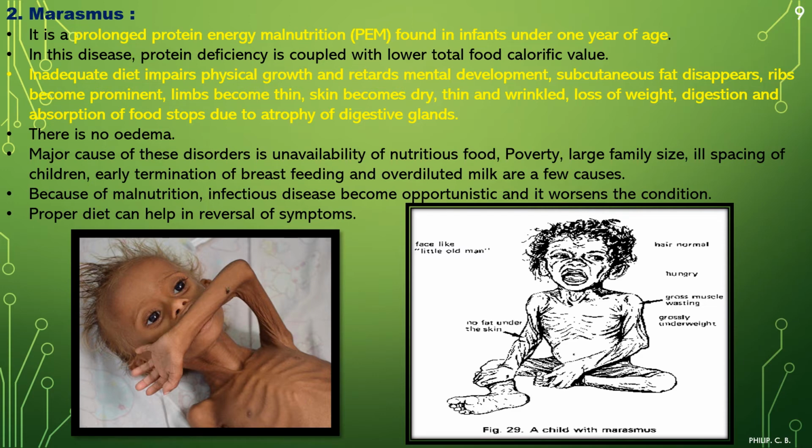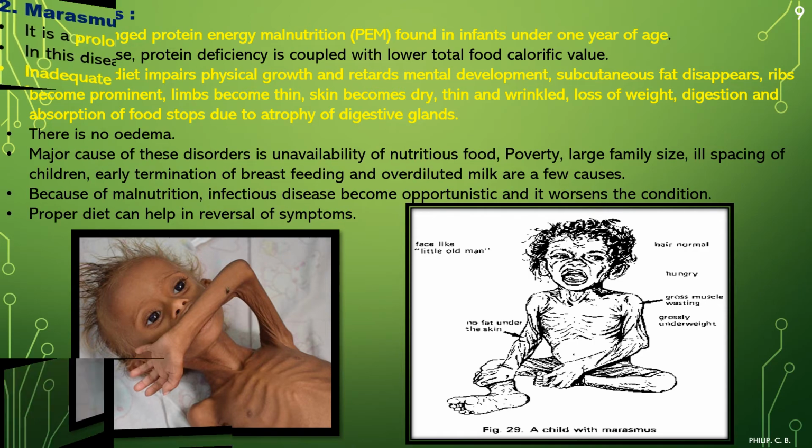Okay. Now you can see both the images, left side image and right side image, in which on the right you can see again these different symptoms. Hair may be normal, gross muscle wasting, there are no muscles, underweight, then you can see no fat under the skin, and the face is like an old man's, because there will be a lot of wrinkles, with no fat underneath.